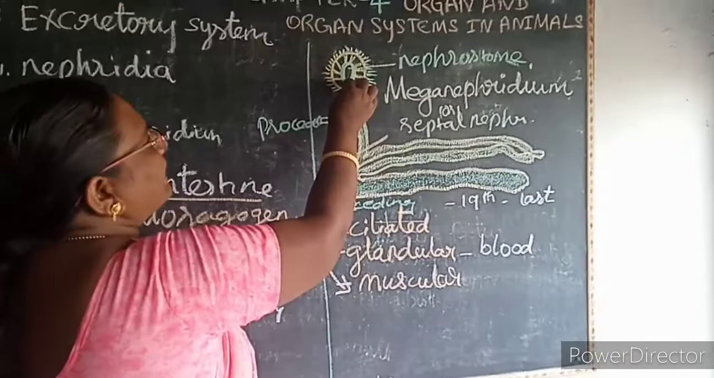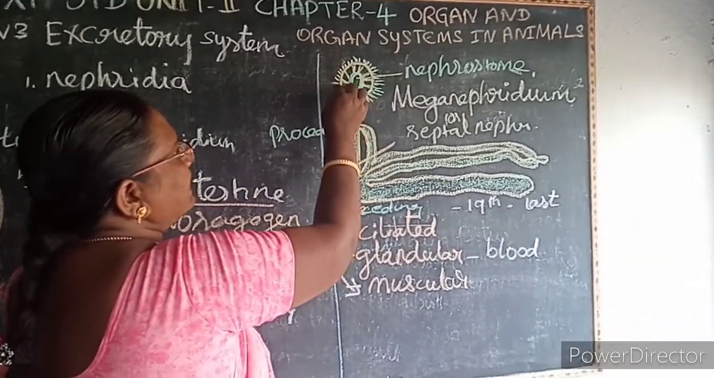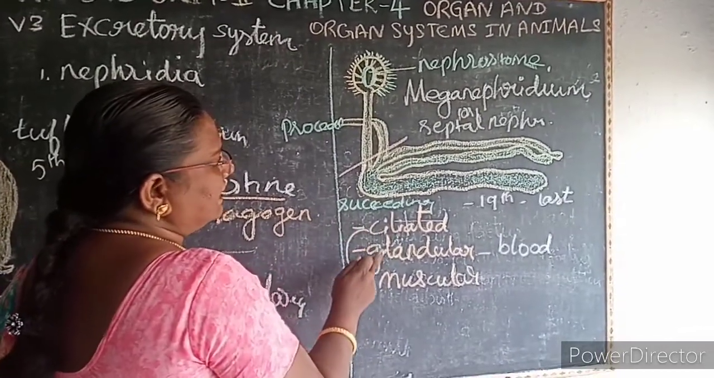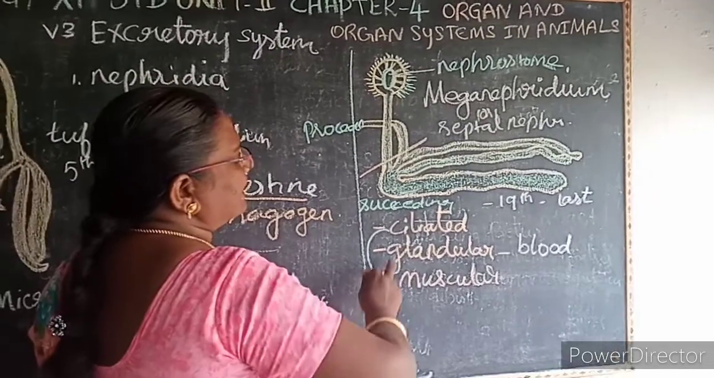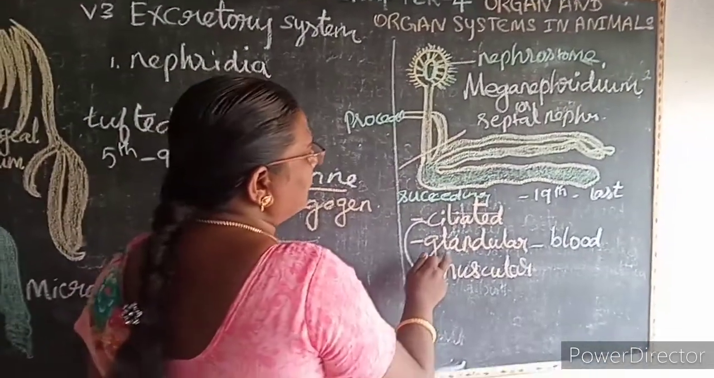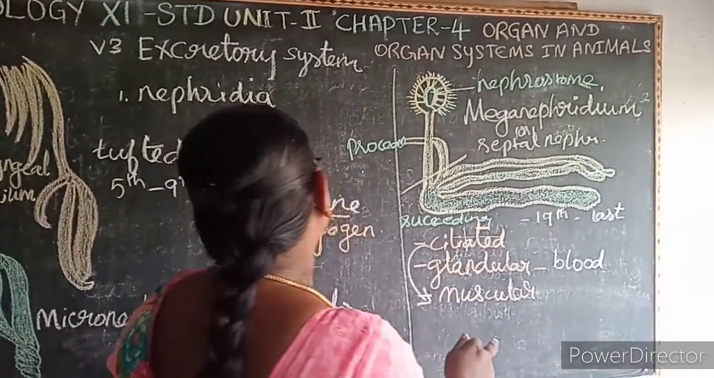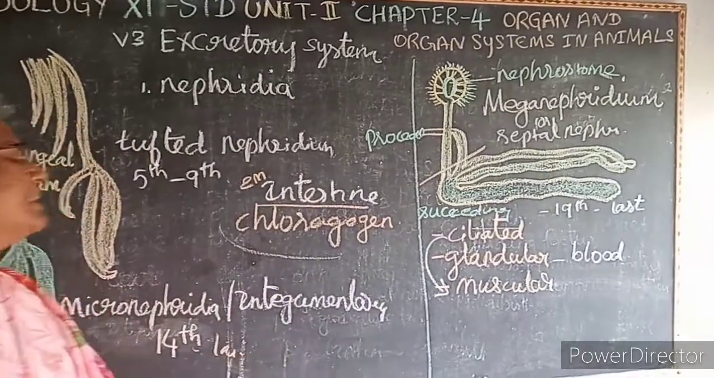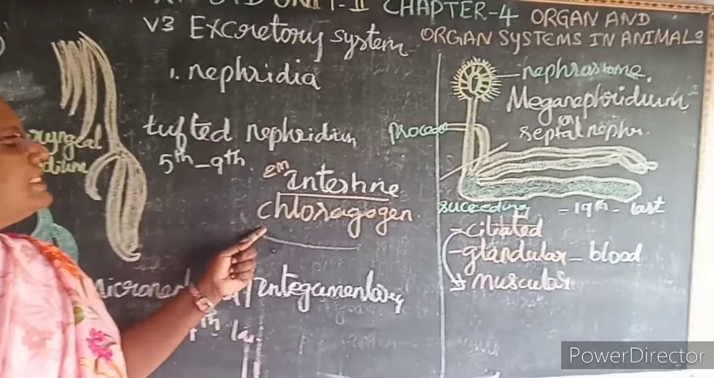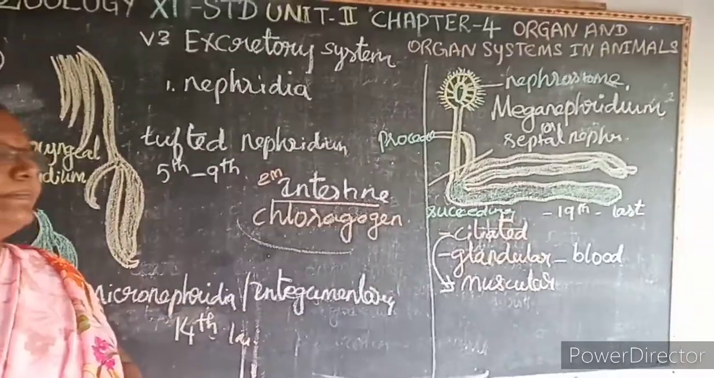It has a funnel-like opening. This funnel-like opening is known as what? Nephrostome. It is lined by cilia. Then it has three regions: ciliated, glandular and muscular. The ciliated collects the waste and pushes it into the muscular. The glandular collects the waste and drains into the nephridia. Besides this nephridia, there are special type of waste cells, known as what? Chlorogen cells. It collects the waste from the intestine and opens into the nephridia.